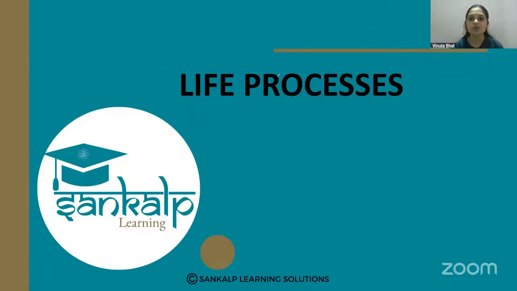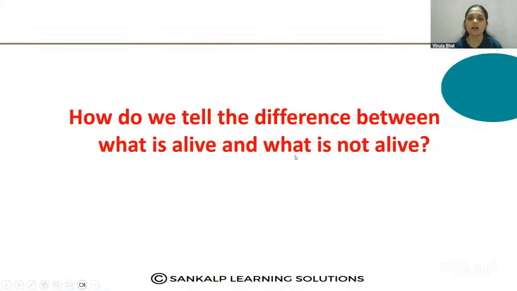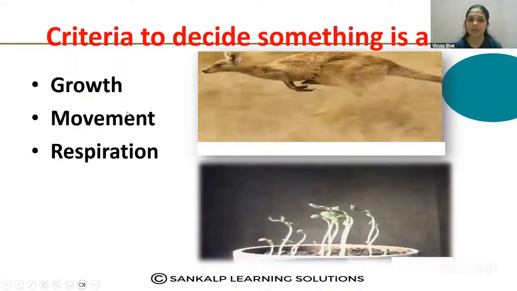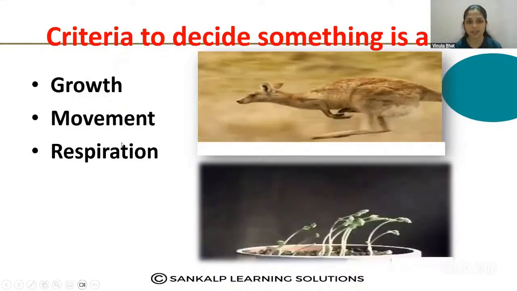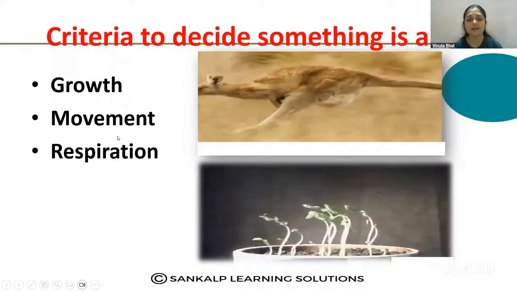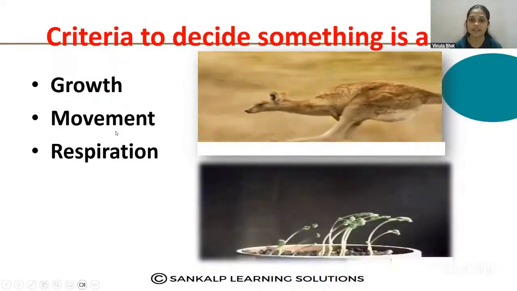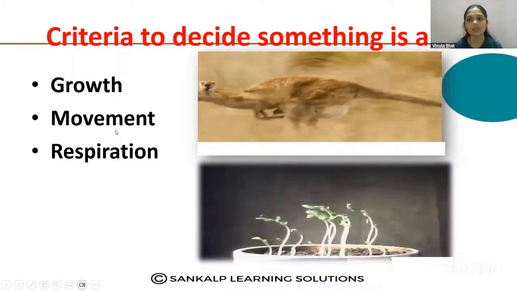Before that, you should know the difference between the living and the non-living, right? So how do we tell the difference between what is alive and what is not alive? We observe some characteristics like growth, movement and respiration. By observing these important characteristics, we can decide whether something is alive or not.